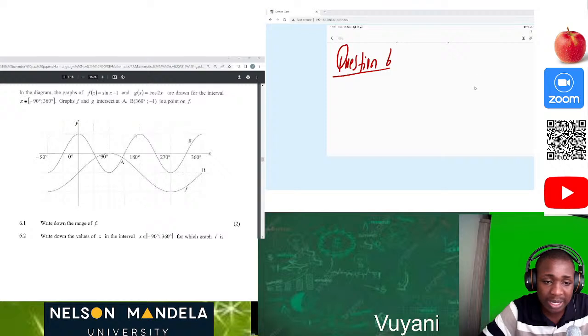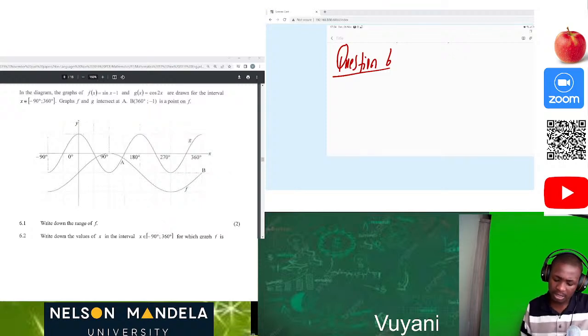So this is the point which we have on the y interval, and we also have another one here on the y interval as well. So what will be our range, guys? That's easy, because we can actually see it from the graph.